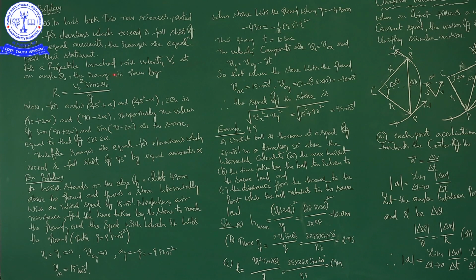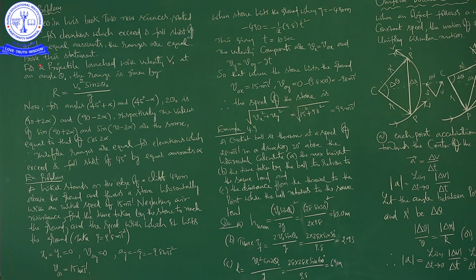Prove this statement. So, they have given one statement: for elevations which exceed or fall short of 45 degrees by equal amounts, the ranges are equal. So, we have to prove this statement. So, this is the solution.